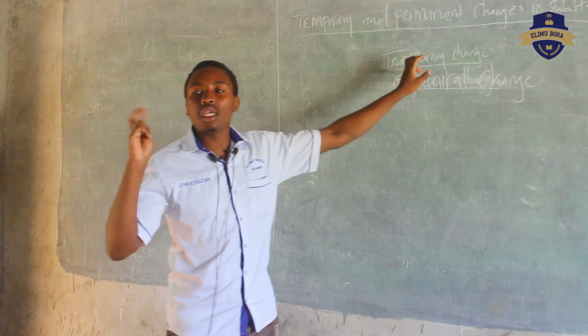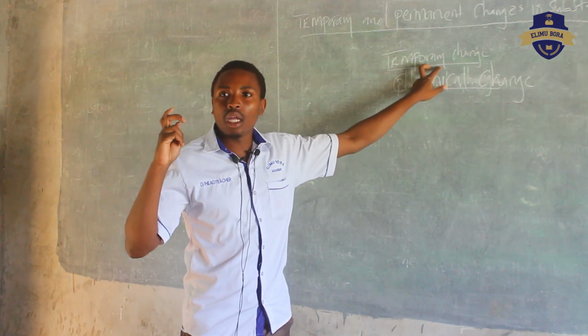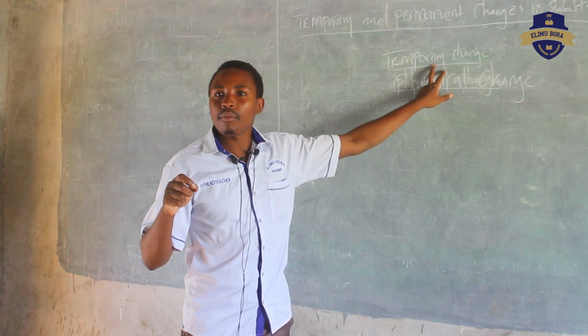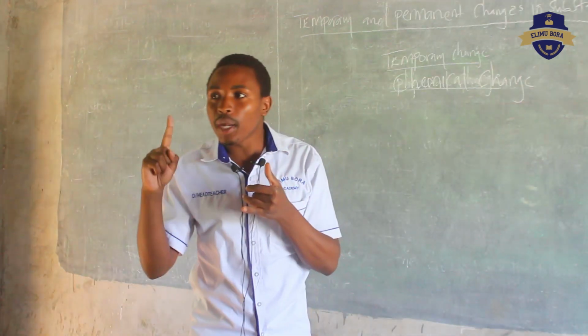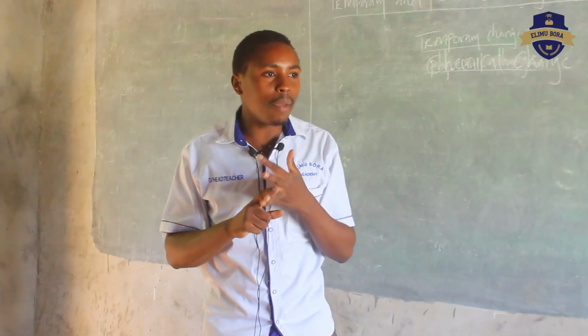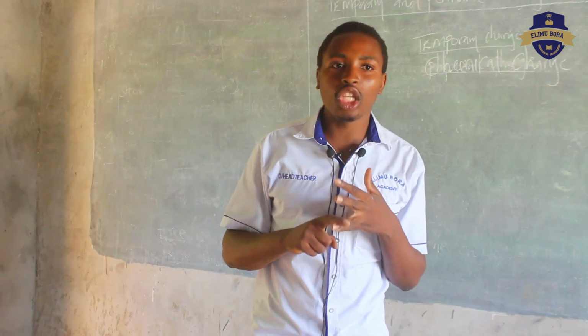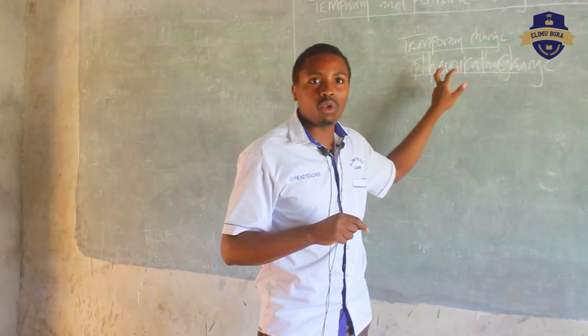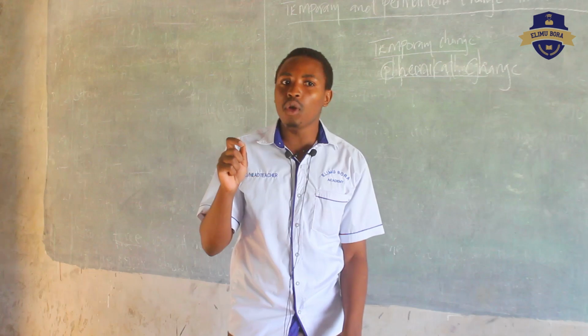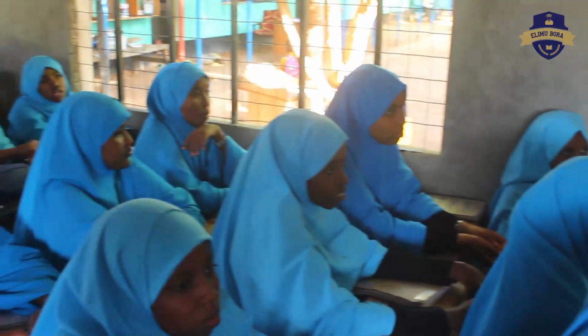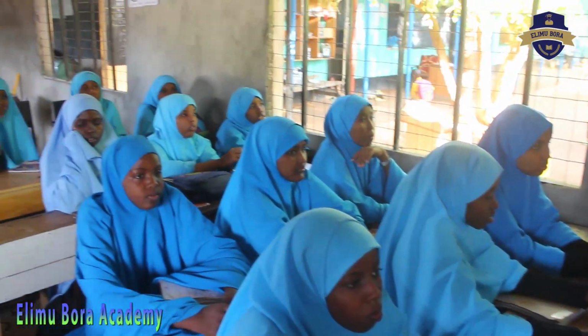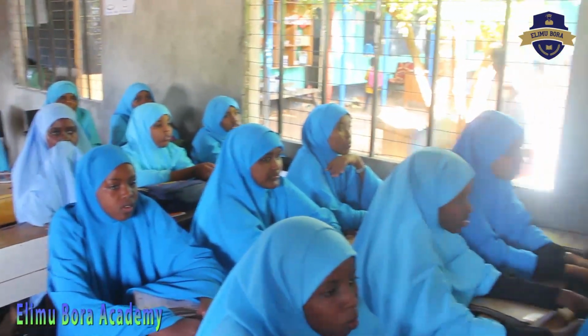So today, first of all, we try to look at this temporary change. We find temporary change has how many categories? Two. We have physical temporary change, and chemical temporary change. Under physical temporary change, we say the state of matter will be able to change itself. We gave an example: you took water and put it in a fridge.